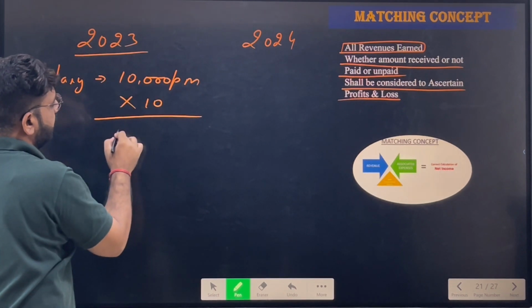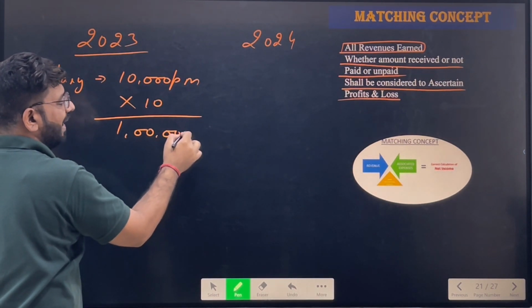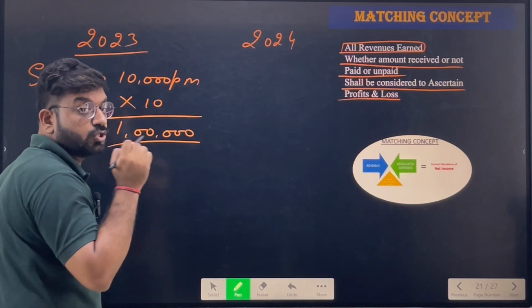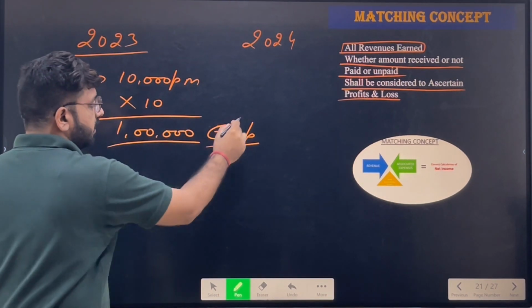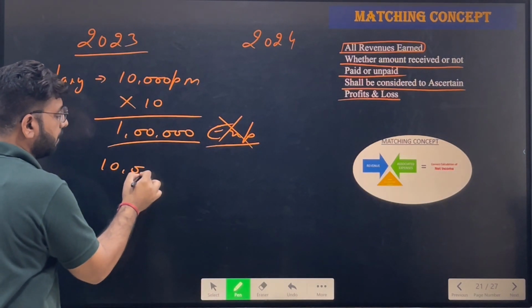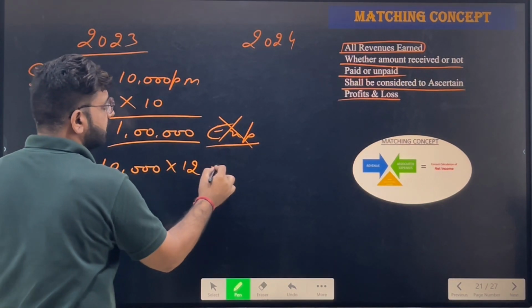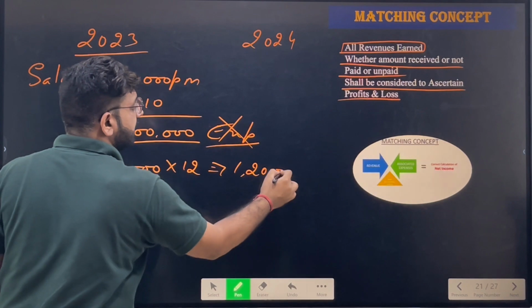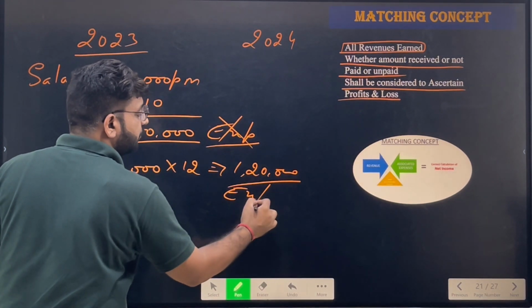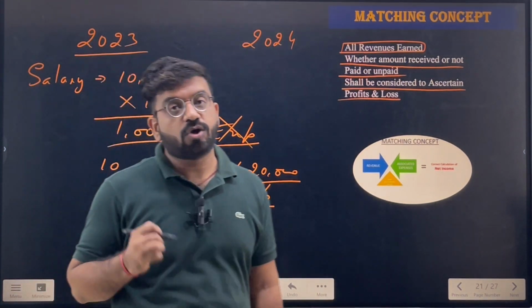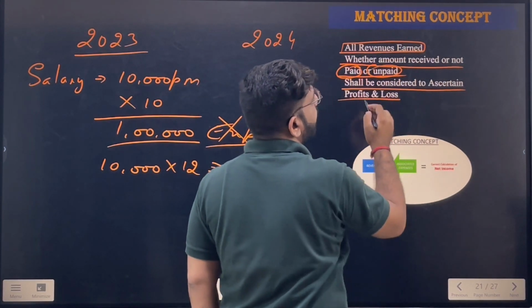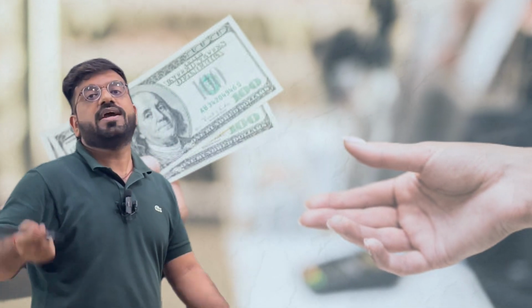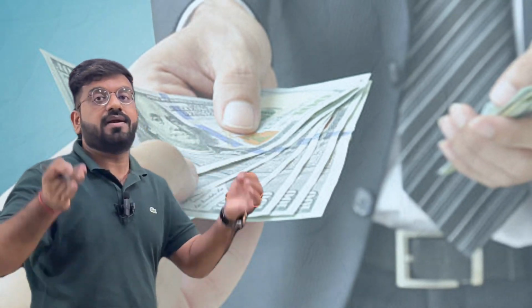Now, in this current year, I have paid how much? 1 lakh to my employee. So this is not my actual expense. My expenses will be 10,000 multiplied by 12. That is 1,20,000 is basically my actual expense, which will be deducted from the incomes, because it has been written that the amount paid or unpaid, if I have paid the amount or if I have not paid the amount, then also that expense will be treated as expense.